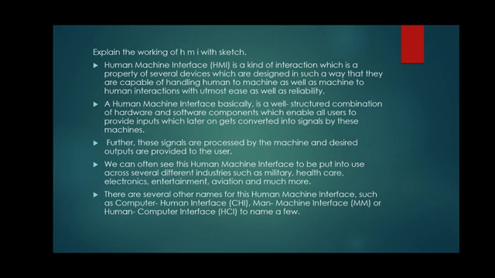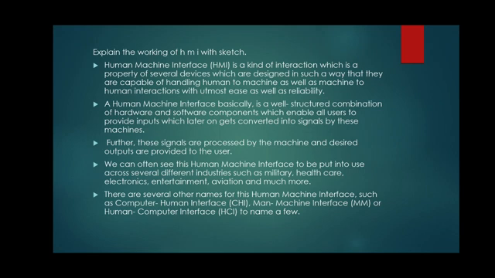Now we are using mobiles here also. When we use touch screen mobiles, it is a type of human machine interface. A human machine interface basically is a well structured combination of hardware and software components which enables users to provide inputs which later get converted into signals by the machines.